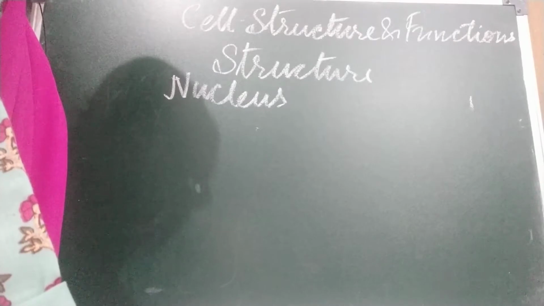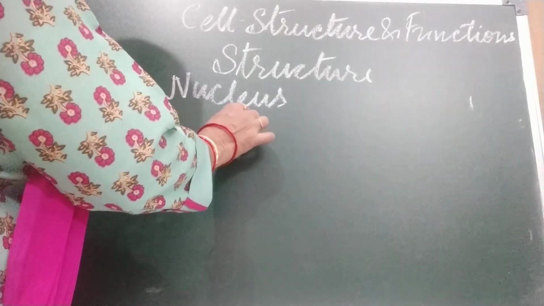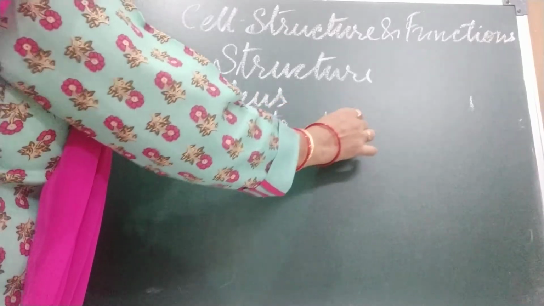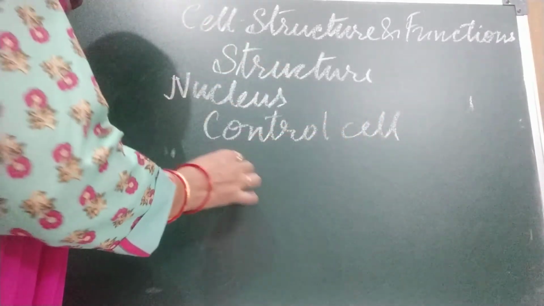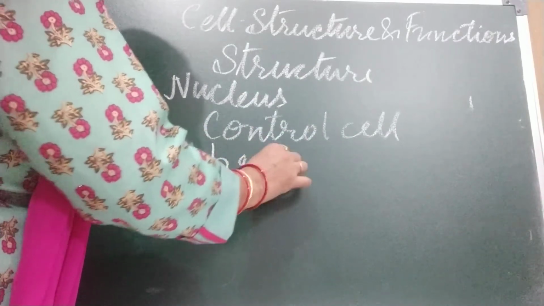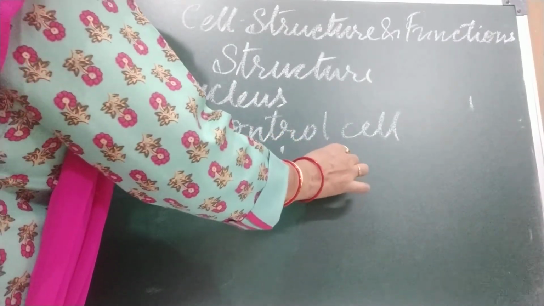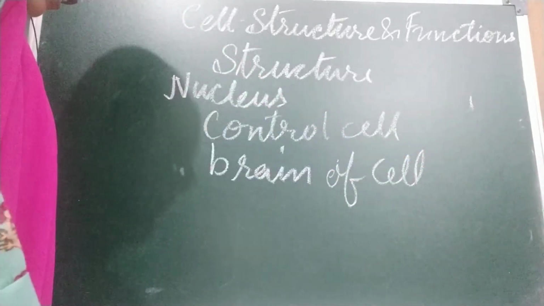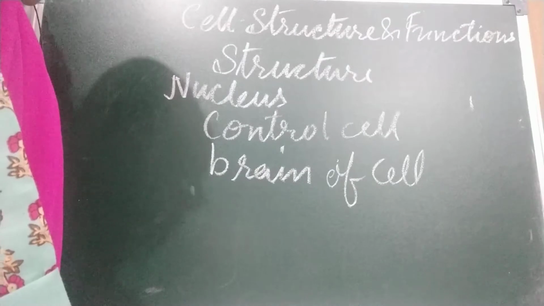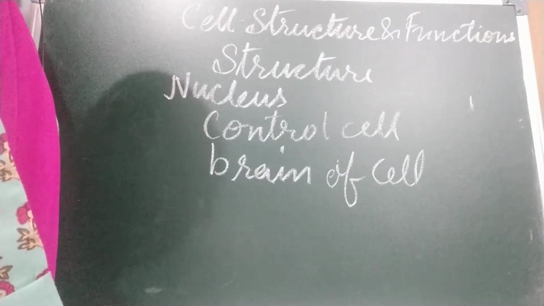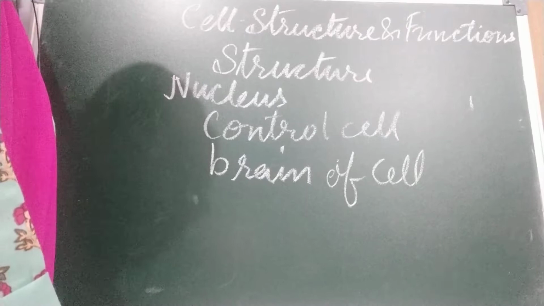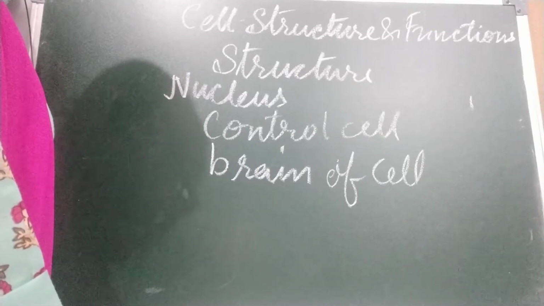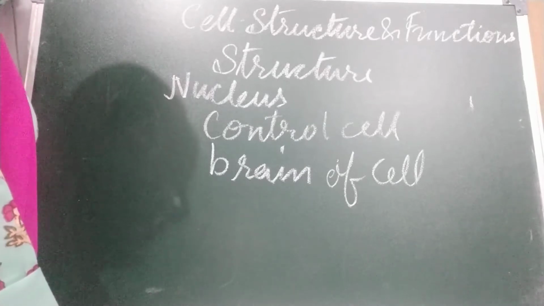The nucleus is the control center. What do we call it? Control center or brain of the cell. We also call it the brain of the cell. So it is clear to you that it controls all the activities taking place in the cell. It directs the growth of the cell and controls all the activities taking place within the cell.